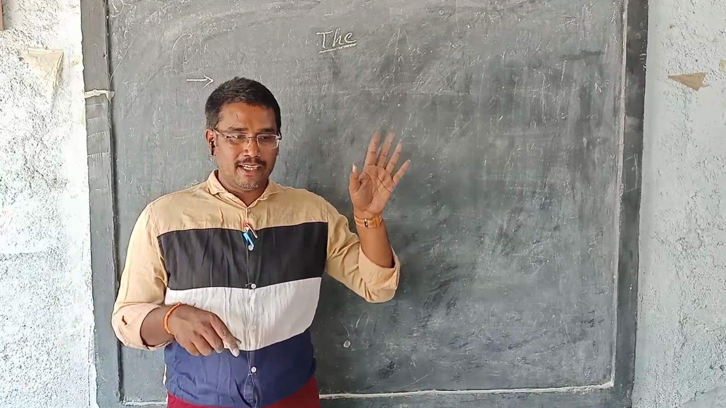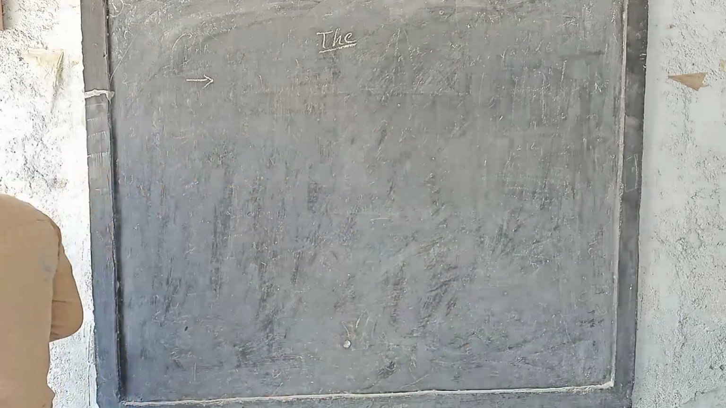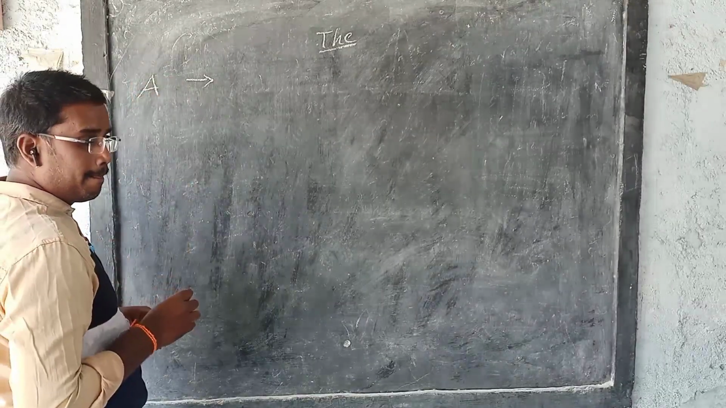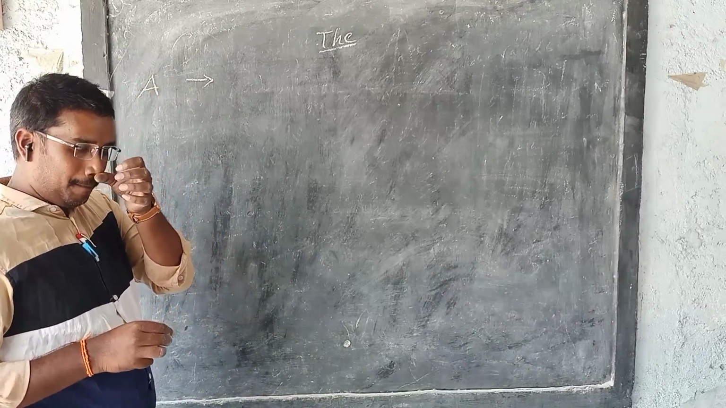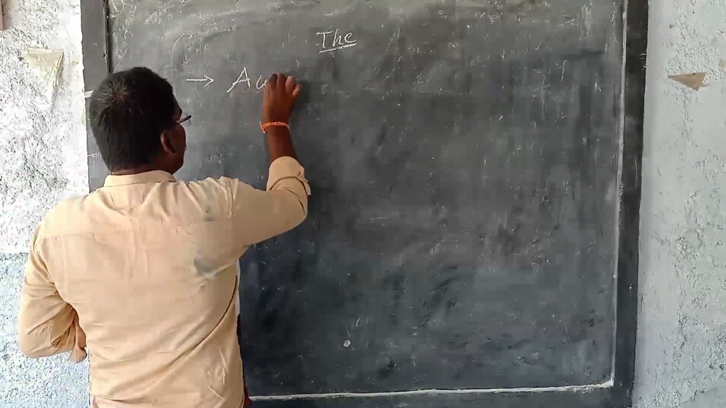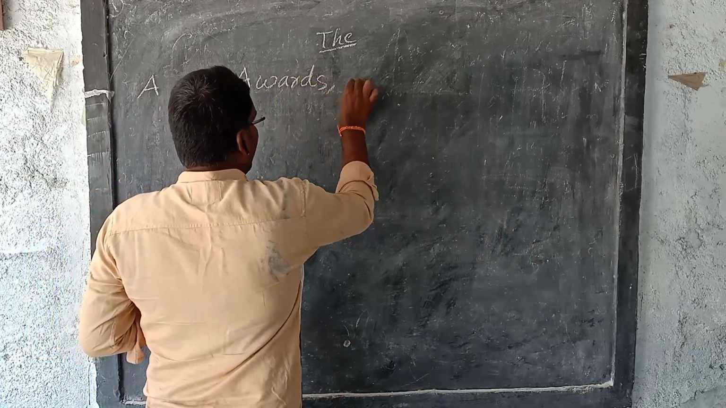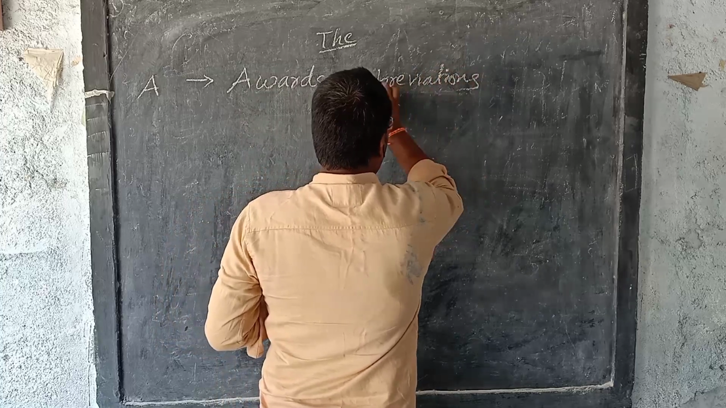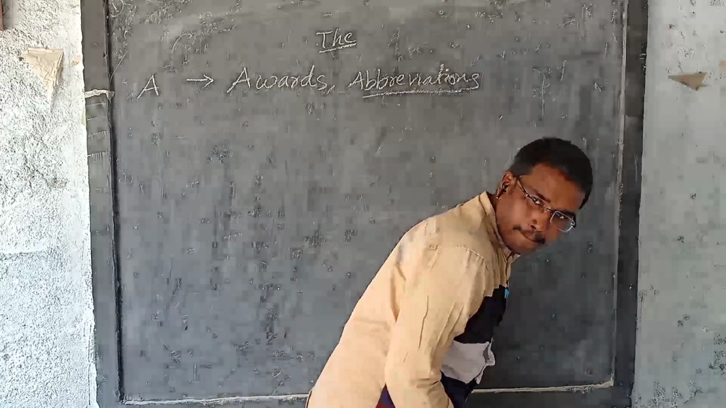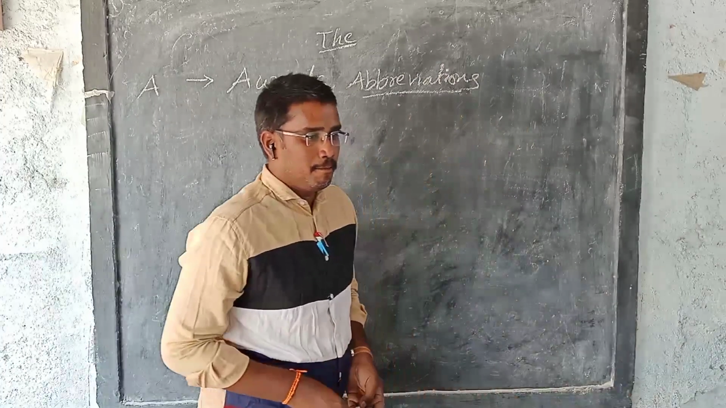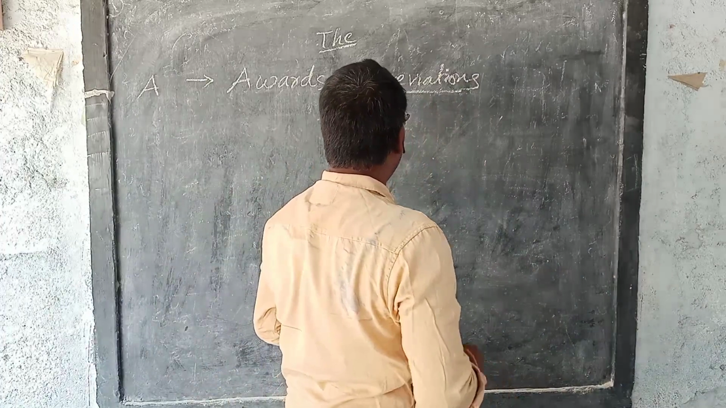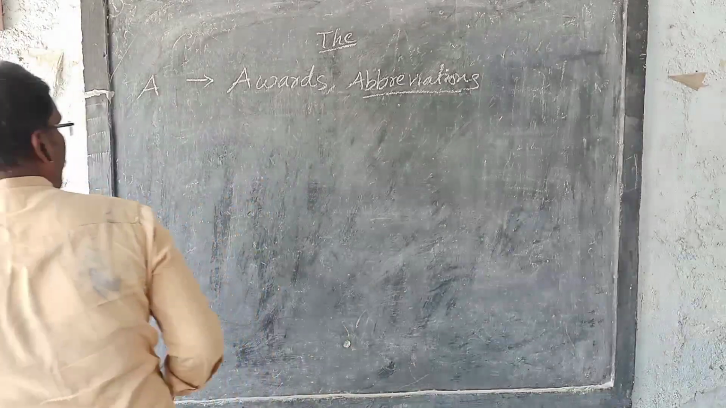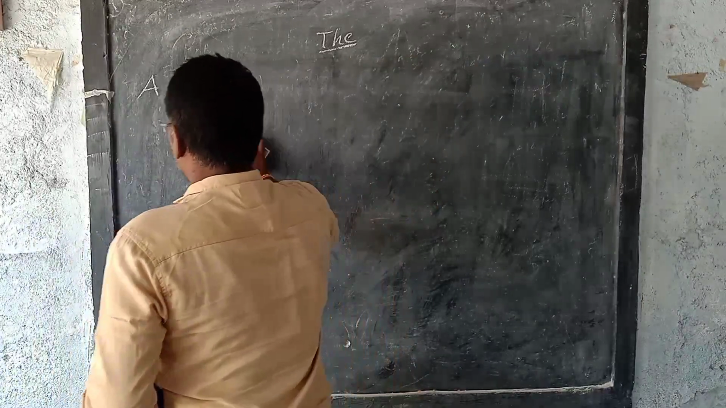So according to the alphabetic order, I will say to you. First one, write A. Alphabetic order A. Here, A means awards and abbreviations. Awards and abbreviations. So what are the awards there?